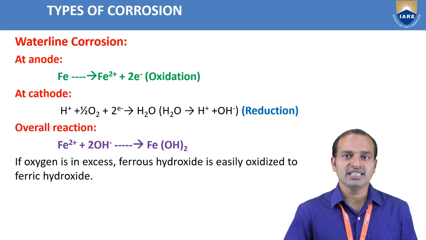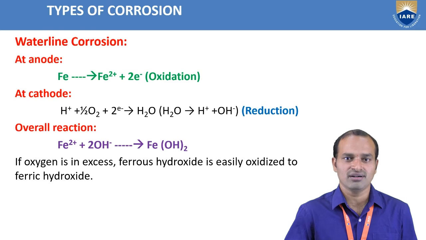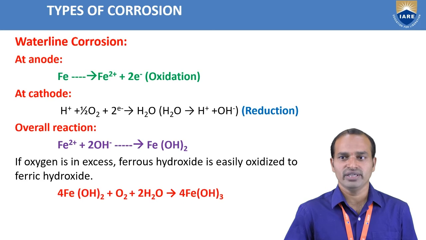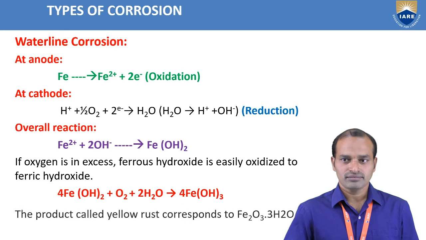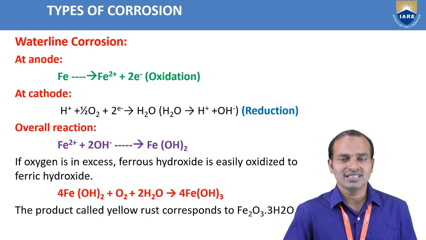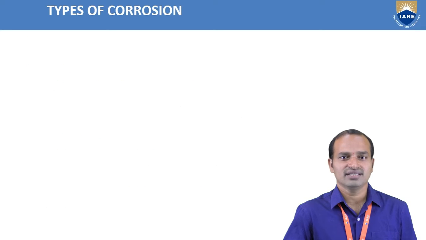If oxygen is in excess, the ferrous hydroxide reacts with oxygen to form ferric hydroxide, Fe(OH)3. This product is called yellow rust, Fe2O3·3H2O. That is the rusting of iron. A reddish brown precipitate is formed just below the waterline surface.